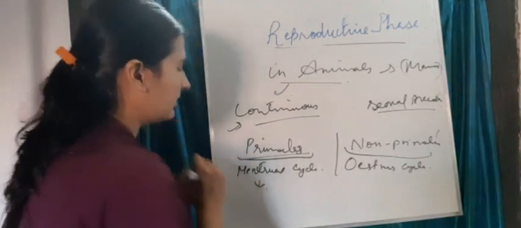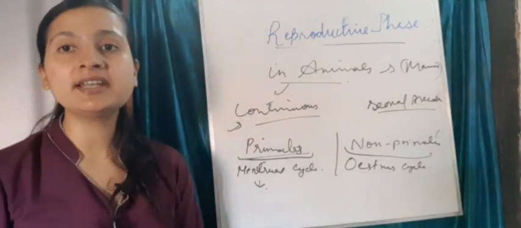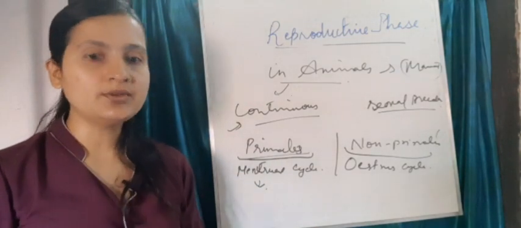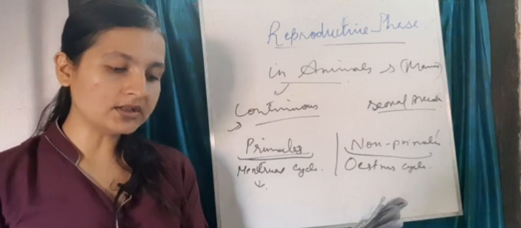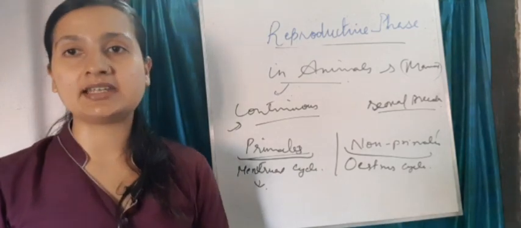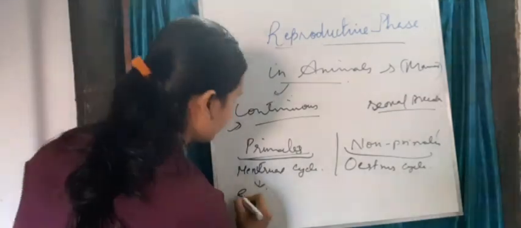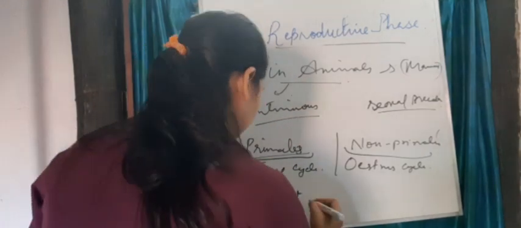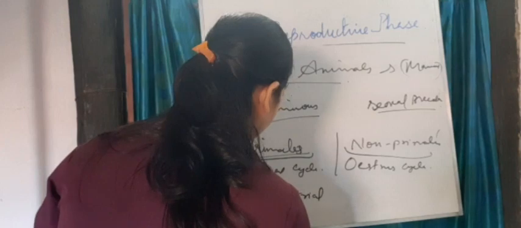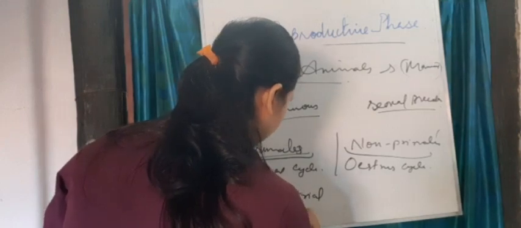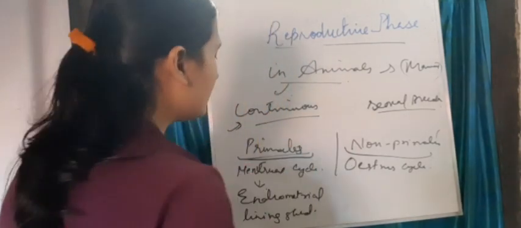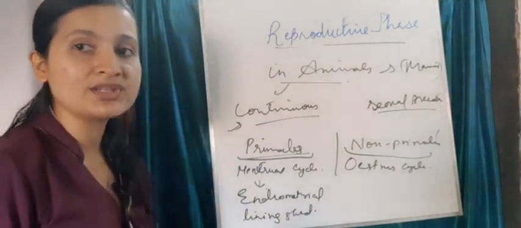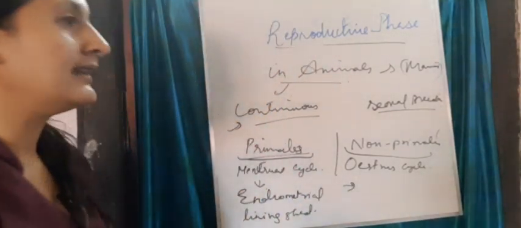In menstrual cycle, bleeding takes place, and that bleeding occurs due to the endometrial lining shedding. Endometrial lining sheds, which we call bleeding. And in estrus cycle, the endometrial lining does not shed.